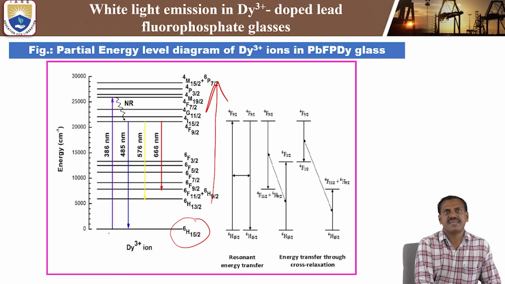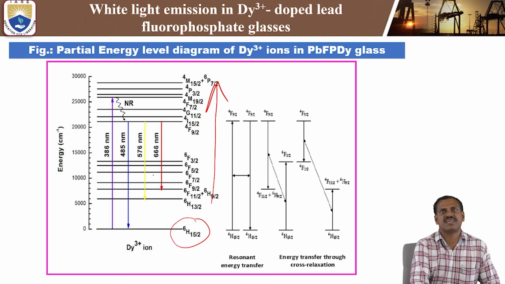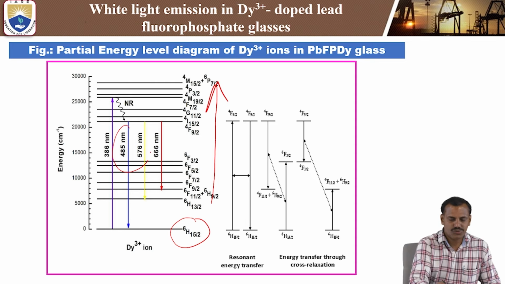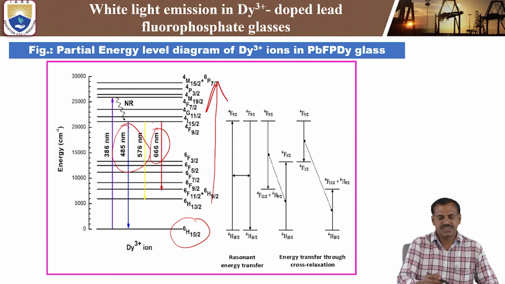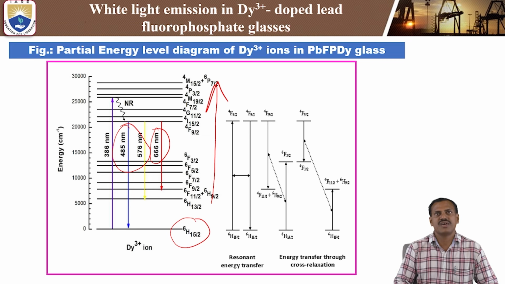So we are pumping at 386 nanometers. After the excited state, it will be non-radiative, and then come the emission transitions. So blue emission at 485 nanometers, yellow emission at 576, and a weak emission at 660 nanometers. So we are getting two strong emissions and one weak emission. We are using the Y/B ratio only. We are calculating the white light emission.